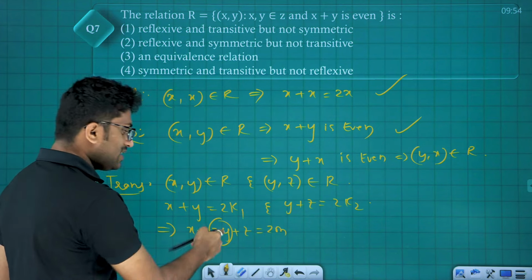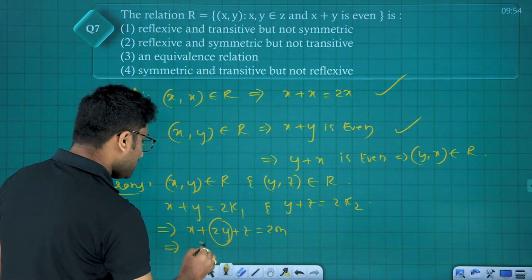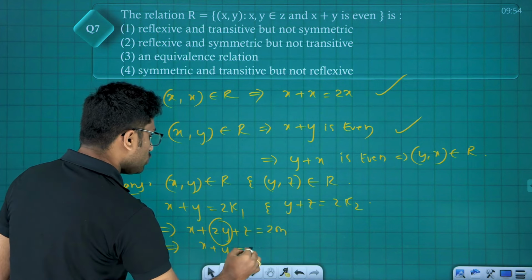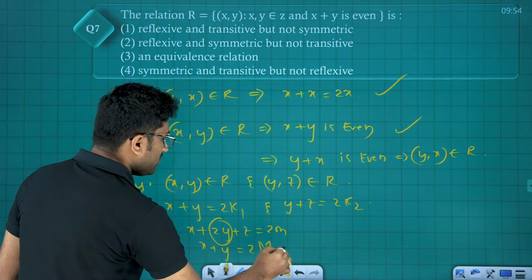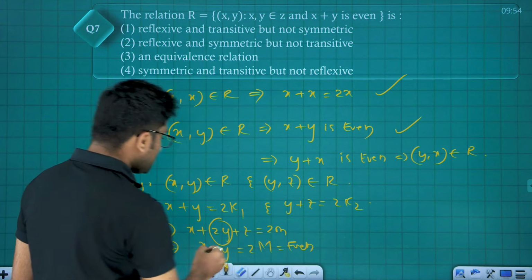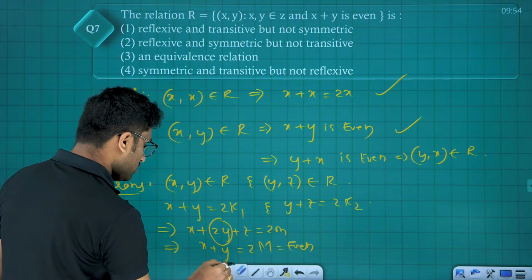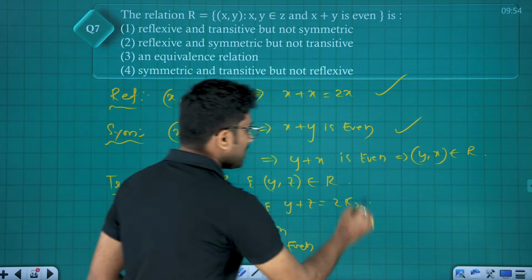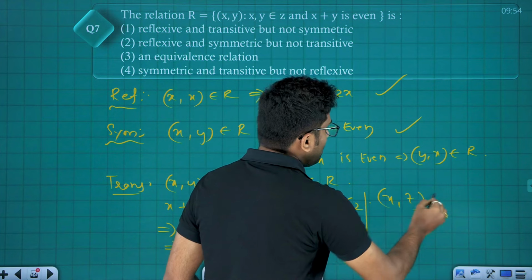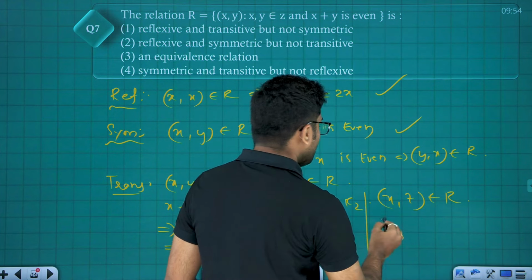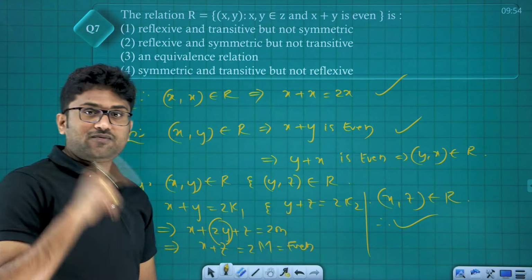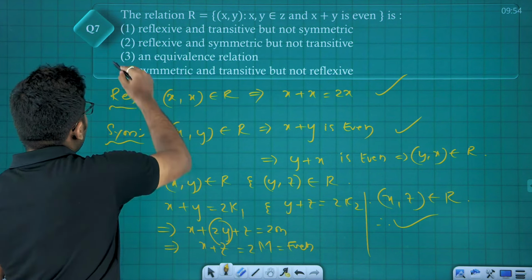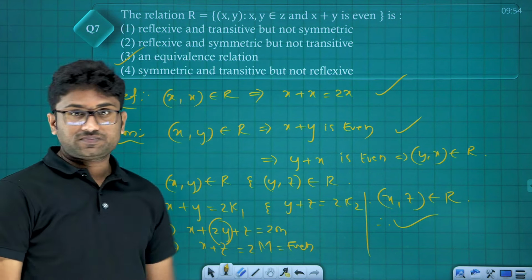Now 2y is even, so if I subtract, 2m minus 2y will be some 2 capital M, which is again even. Okay, so x plus z, sorry, x plus z will be even. So that is nothing but if x plus z is even, x comma z belongs to capital R, therefore it is transitive. It is reflexive, symmetric and transitive, hence it is an equivalence relation.